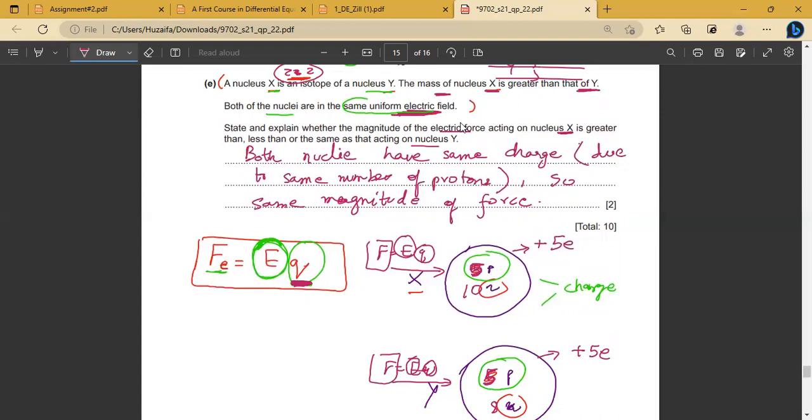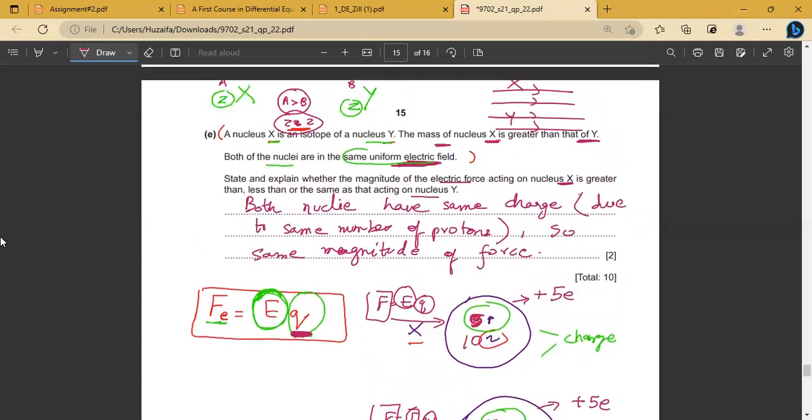The second mark is for the reasoning: both of them have the same charge. This was the most important reasoning. I further explained that they have the same number of protons, which becomes an additional point in my answer. The examiner is looking for the exact, to the point, most important details in my answer. If he finds them, he will give you good marks. So is this part clear?